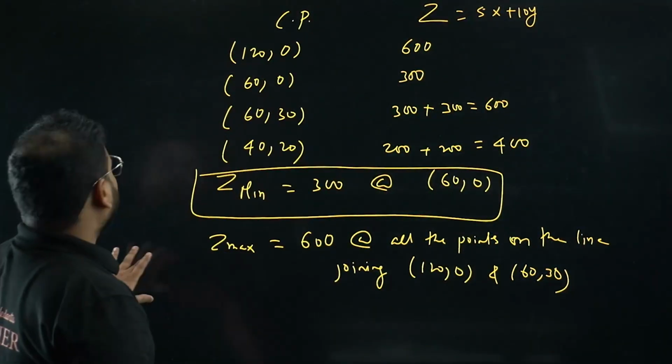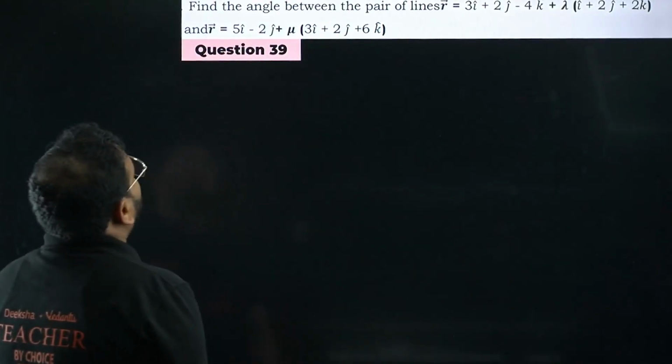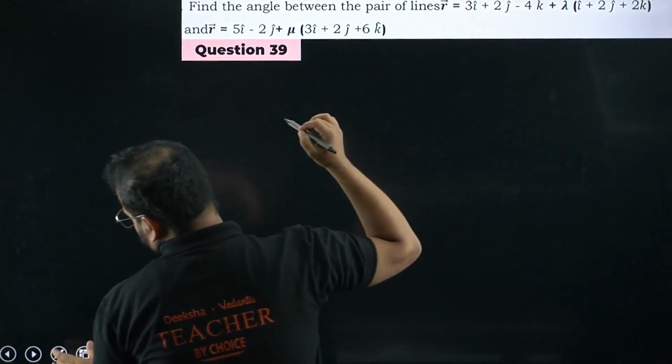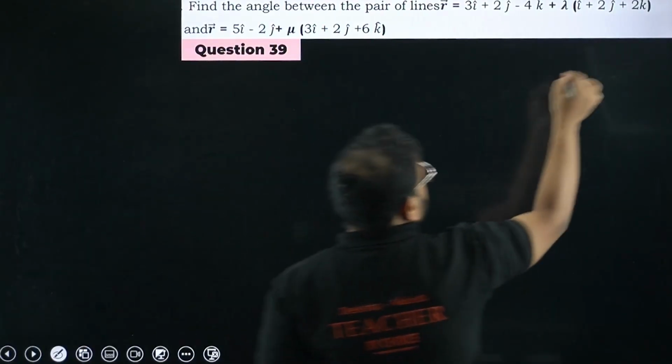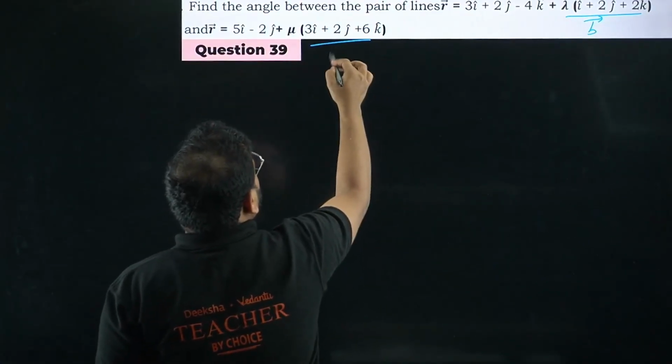All right, moving on to the next question. Find the angle between the pair of lines given like this. How do you find the angle, bacha? Remember, this is vector b1, and this is vector b2, sir.